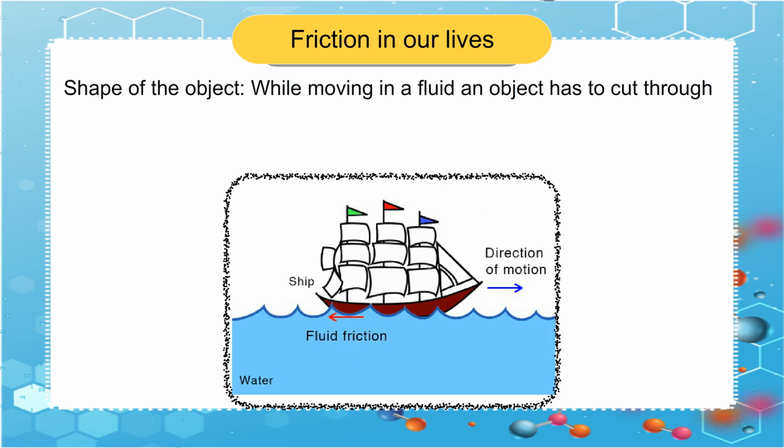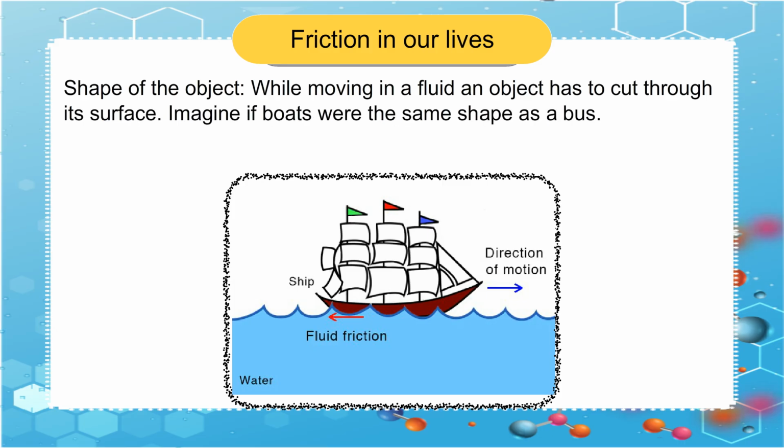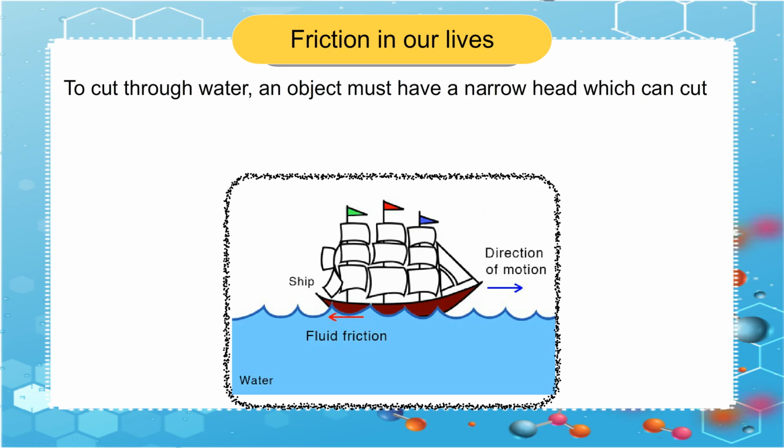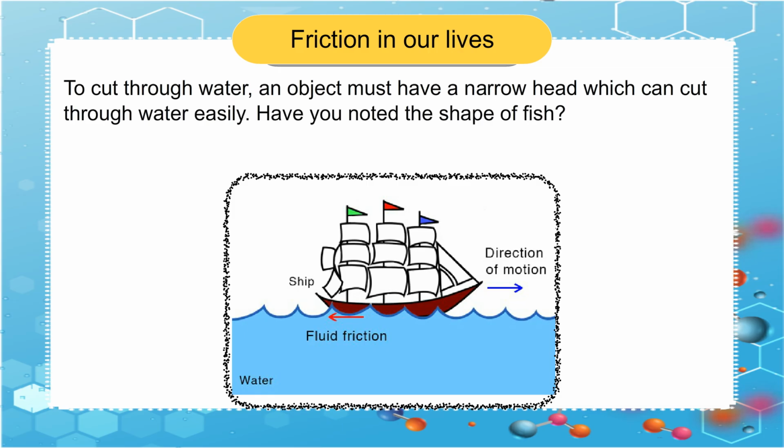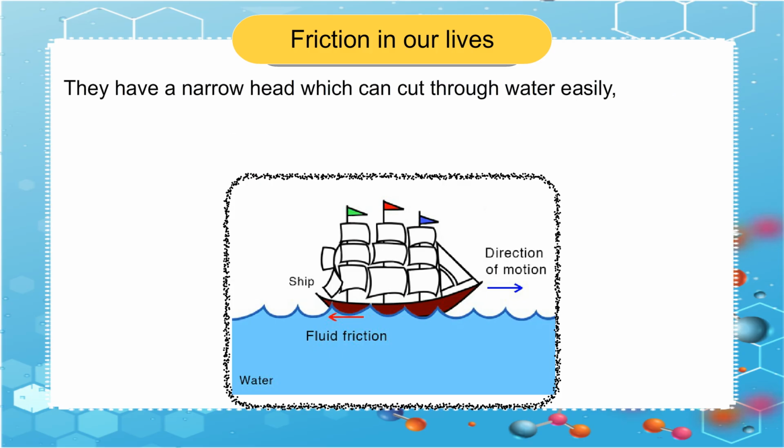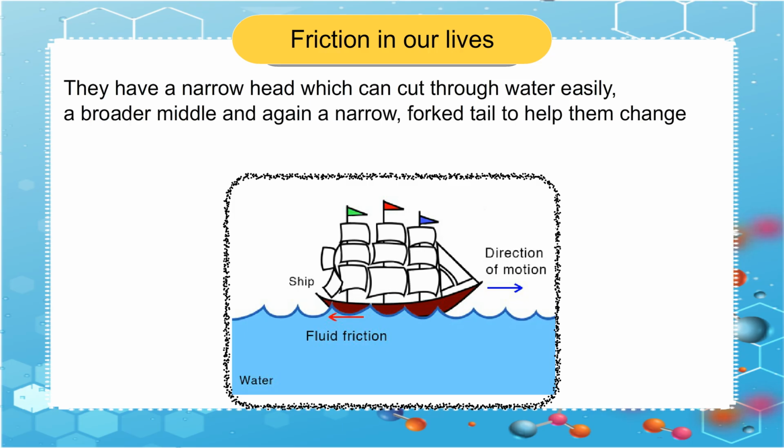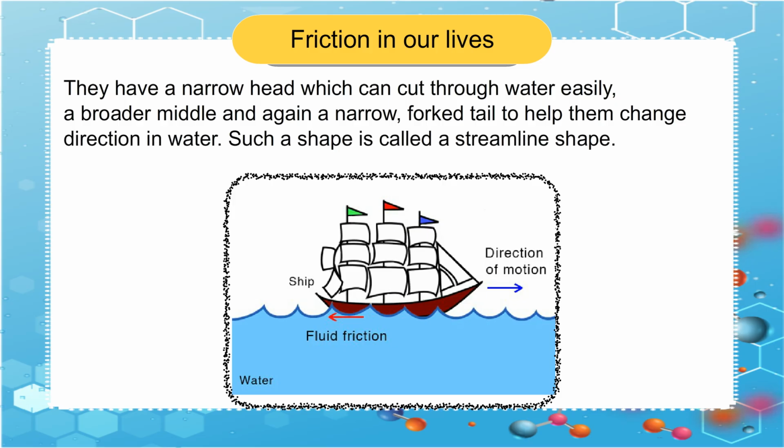Shape of the object. While moving in a fluid, an object has to cut through its surface. Imagine if boats were the same shape as a bus. Would they be able to move through water? To cut through water, an object must have a narrow head which can cut through water easily. Have you noted the shape of fish? They have a narrow head which can cut through water easily, a broader middle and again a narrow forked tail to help them change direction in water.